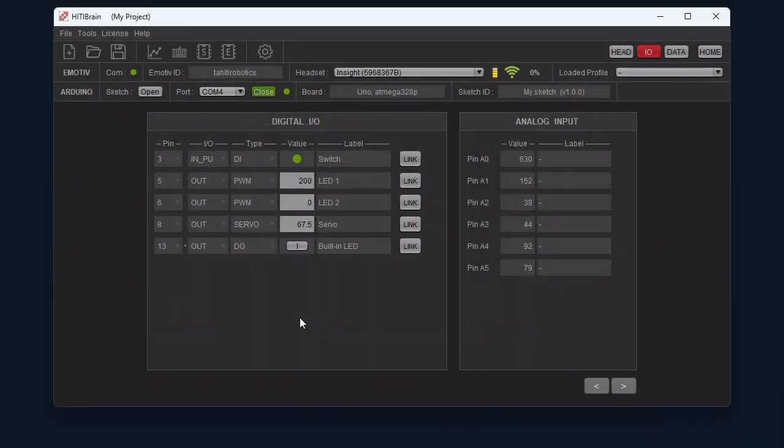Finally, I recommend you save your project by pressing Ctrl S. And this concludes this tutorial about the control and monitoring of your Arduino I/O from HITIBrain.